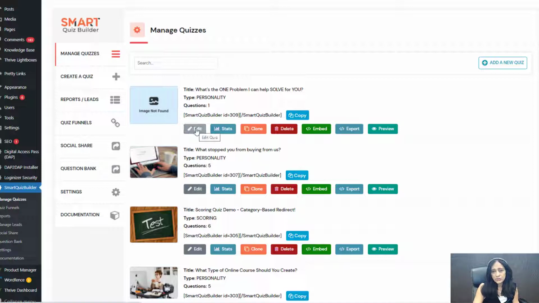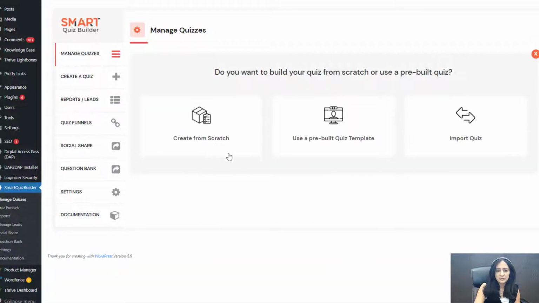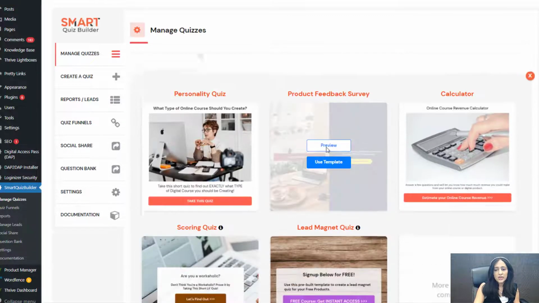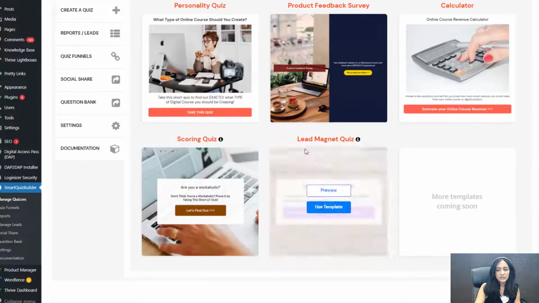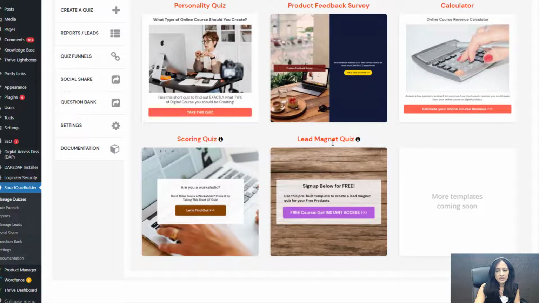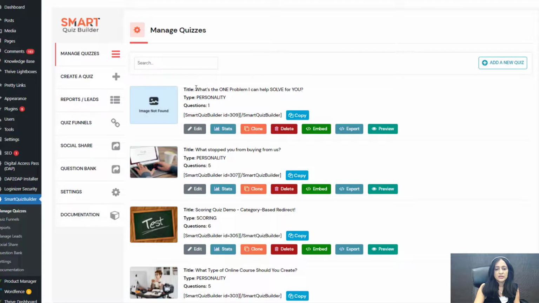And what we'll also do soon is we'll add a pre-built template for this. All right, so when you add a new quiz, you can see there are three options here: create from scratch, use a pre-built template, and import quiz. So we are going to add a pre-built template for this question. So you can just select it and use it. You don't even have to make any updates to it. We'll add that soon. What I did was I selected this one. All right, lead magnet quiz. So that's what I did. And this is how I created this quiz. I'm going to edit this quiz and show you what I have done here.